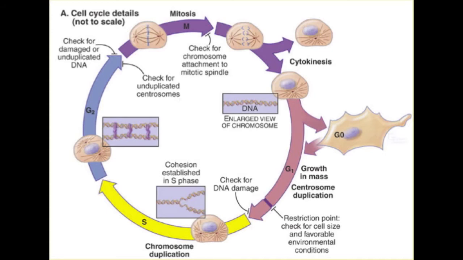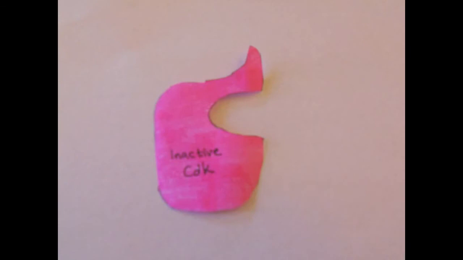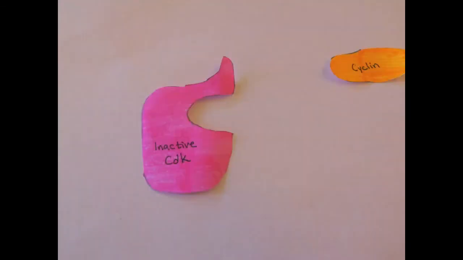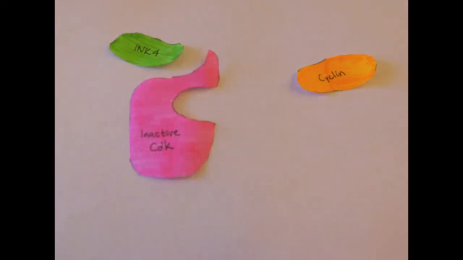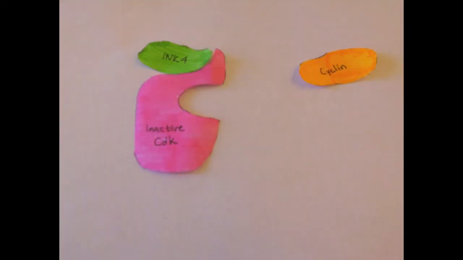Negative regulation of CDKs is important for growth regulation during G1 and G2 phases of the cell cycle, as well as cell cycle arrest in response to DNA damage and anti-proliferation signals. CDKs are inhibited by phosphorylation of residues adjacent to the ATP binding site and by binding of inhibitory proteins. CDK complexes are inactivated when bound by small inhibitory subunits of cyclin-dependent kinase inhibitor, CKI, and inhibitor of CDK4, INK4.